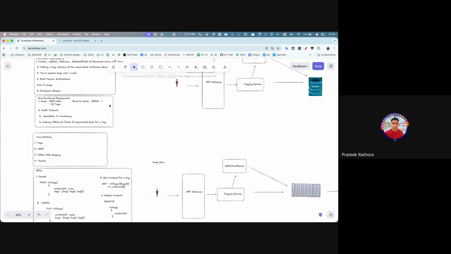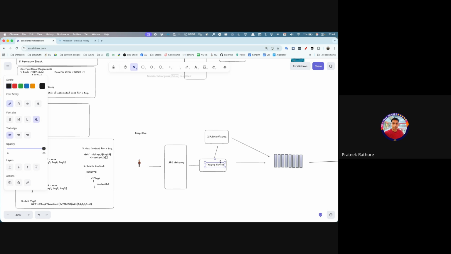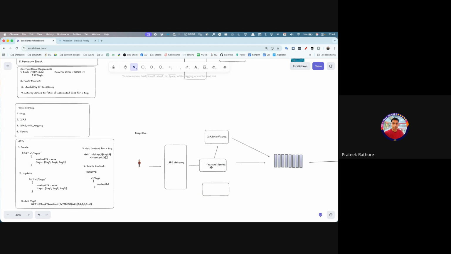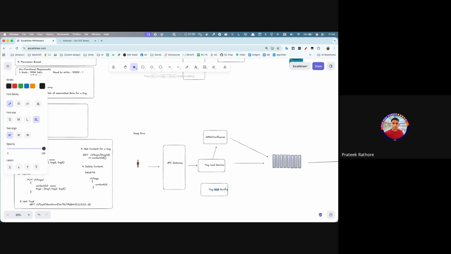I mean, the read requests would be higher compared to the writes, right? So what we can do is split this tagging service into two, where one service takes care of only writing the tags, and the other takes care of only reading the tags. Okay, so we'll split this as well, and I can call this, let's say, the tag read service, and this the tag write service.